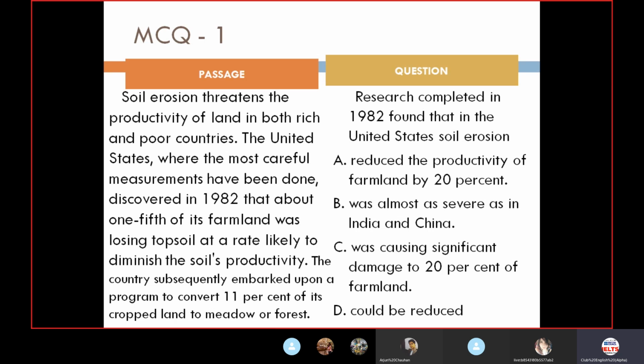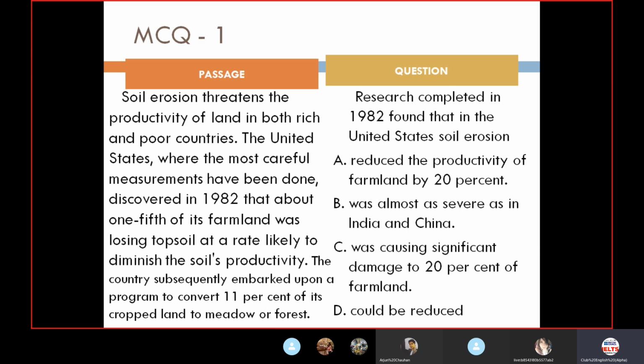Soil erosion threatens the productivity of land in both rich and poor countries. The United States, where the most careful measurements have been done, discovered in 1982 that about one-fifth of its farmland was losing topsoil at a rate likely to diminish the soil's productivity. The country subsequently embarked upon a program to convert 11% of its cropped land to meadow or forest.